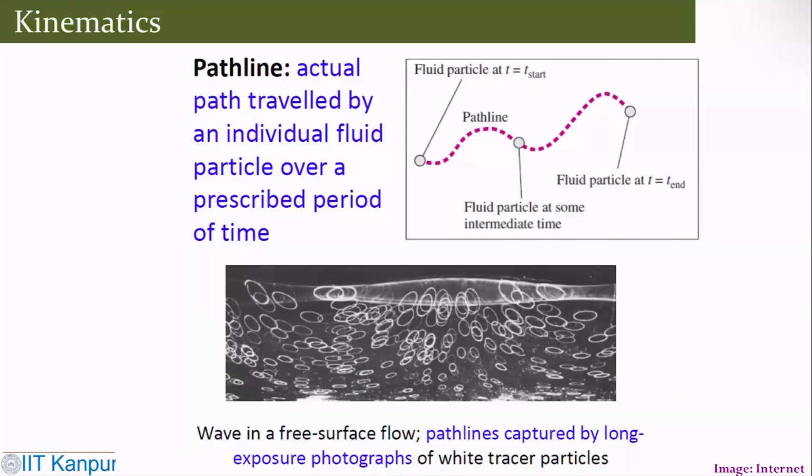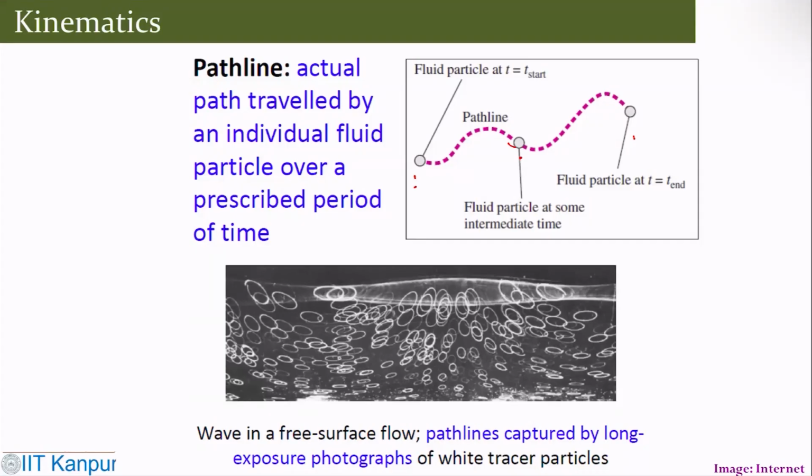And then you have another terminology or definition called the path line. That is the actual path traveled by any individual fluid particle over a prescribed period of time. So if the fluid particle starts here, then goes like this in the middle, and then finally ends there, this is the path line of the fluid particle. You can see this in a free surface flow, where the path lines are captured along with the wave.